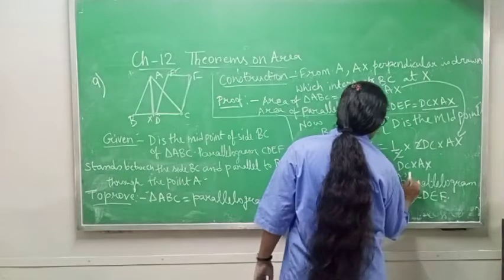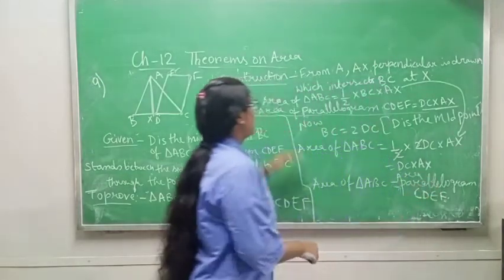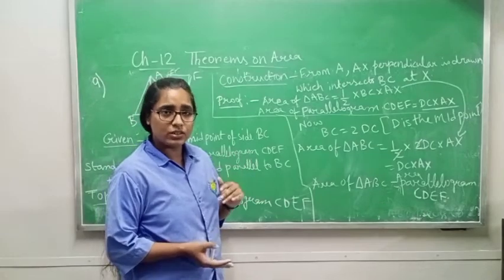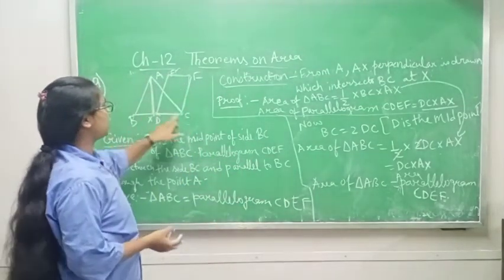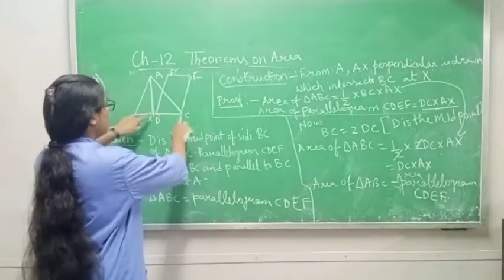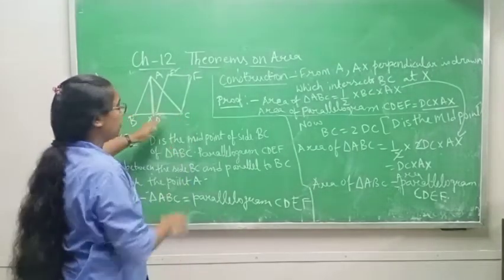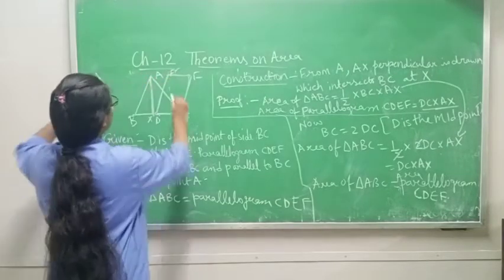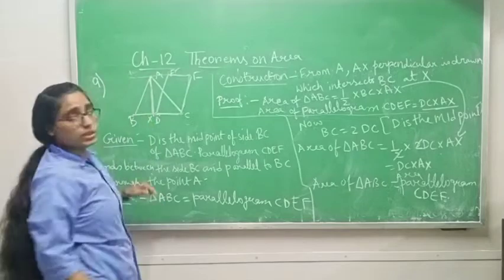Again I am repeating this. Proof: first we take area of triangle, which is half base into height, where height is AX and base is BC. Then area of parallelogram is base into height, and the height will always be the same, because it is through A and extends from here only.